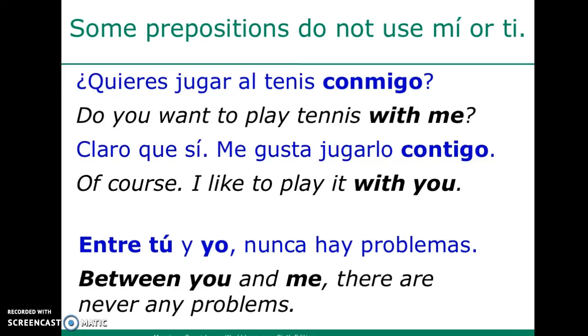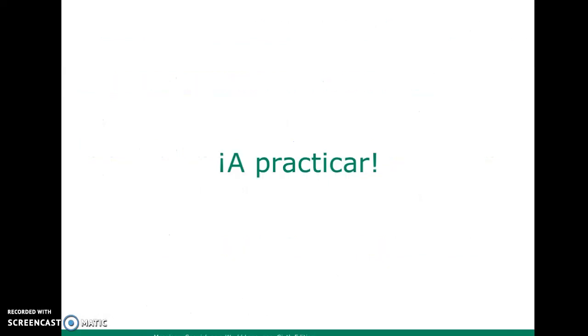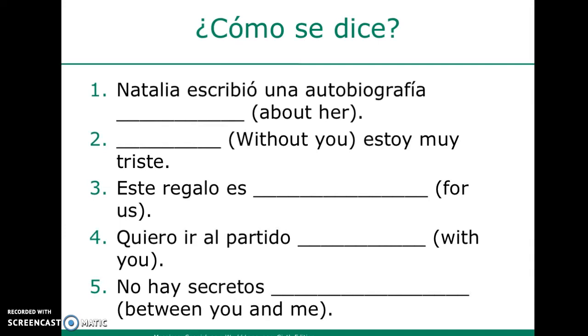So, clase, let's practice a little bit. So what I suggest you do, pause this, read through these sentences. You are going to fill in the blank with the correct preposition and the pronoun. Watch out for those irregulars, con and entre. And then once you're finished with that, put the video back on play and check your answers because I'm going to go through those fairly quickly.